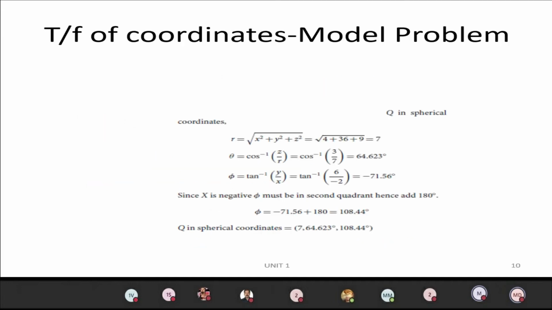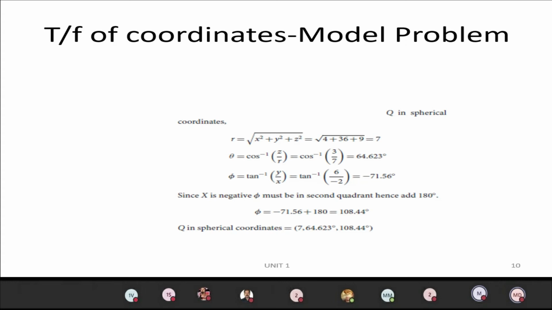Now we can go for the spherical coordinate system problem, where we need r, theta and phi. They are given the Cartesian data minus 2, 6, 3.